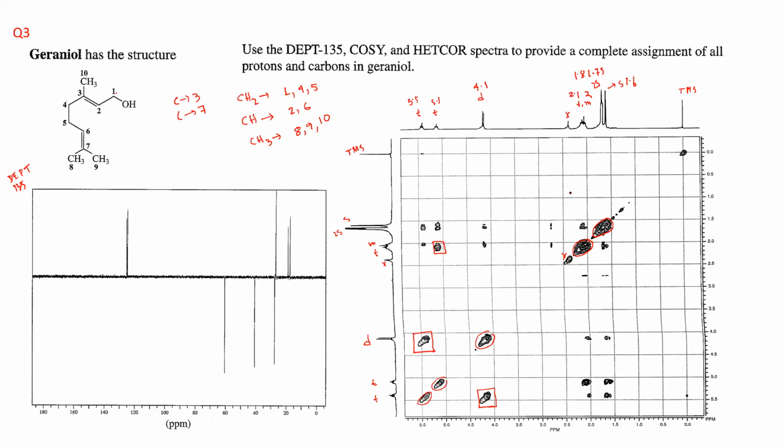So you have 5.1 and this one. That is another off diagonal spot. You have an off diagonal spot here.